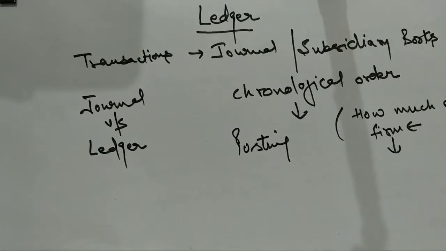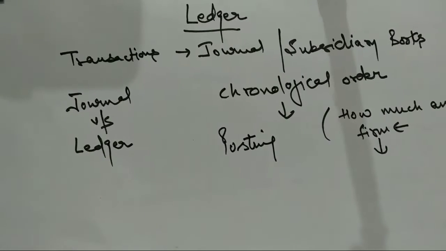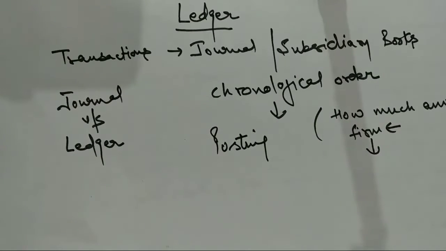Then, full detail about the transaction, or narration, is recorded in journal, whereas in case of ledger we never record full transaction or narration of the transaction. Then one very important point: in case of journal we have a column that is called ledger folio, LF.